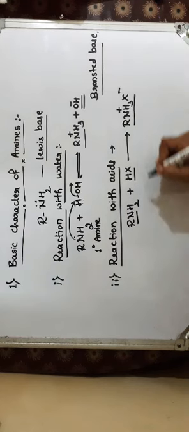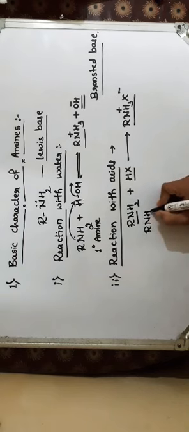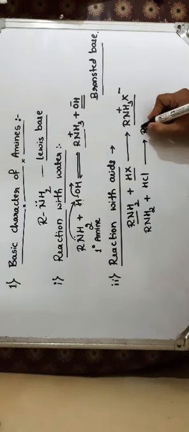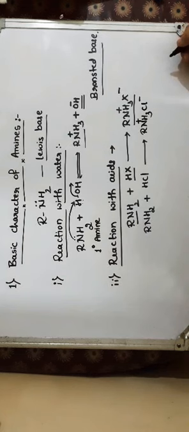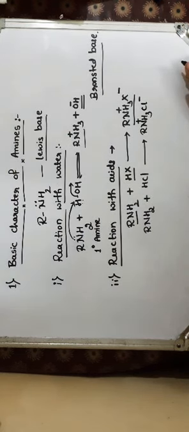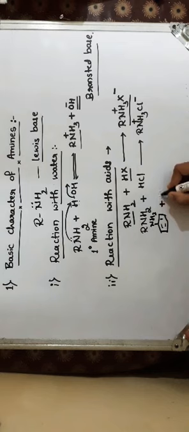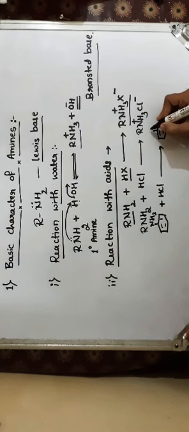If I take HCl in particular instead of HX, when a primary amine is treated with HCl, there is a formation of the amine salt RNH3 plus Cl minus. Similarly, if I take aniline, C6H5NH2 plus HCl, there is a formation of anilinium, C6H5NH3 plus Cl minus.